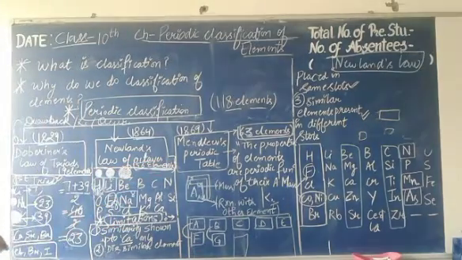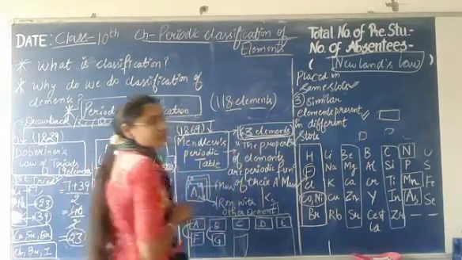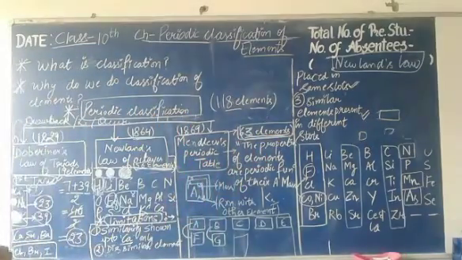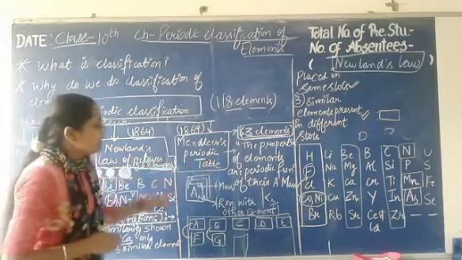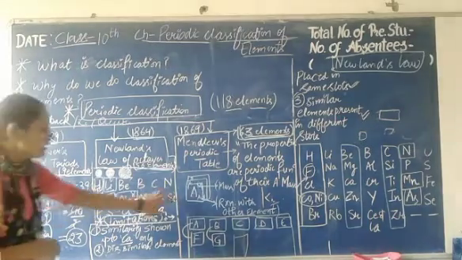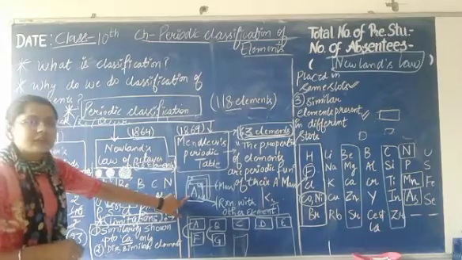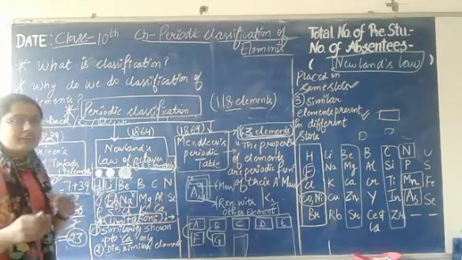By then 63 elements had been discovered. What Mendeleev said is that the properties of elements are a periodic function of their atomic masses. So he also arranged the elements on the basis of atomic masses. He took different cards and wrote the name of an element on each card.